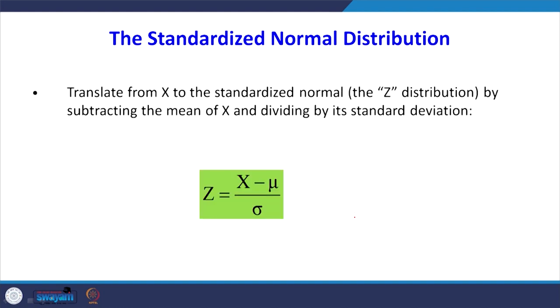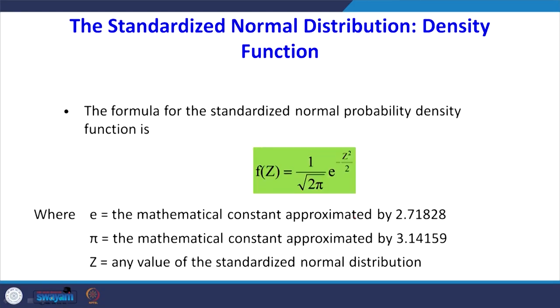We translate from x to the standardized normal, that is the z distribution, by subtracting the mean of x and dividing by its standard deviation. So, that conversion from a normal distribution to the standardized normal distribution is done with the help of this z transformation, where z equal to x minus mu by sigma. X is the random variable, mu is the mean of the population, sigma is the standard deviation of the population.